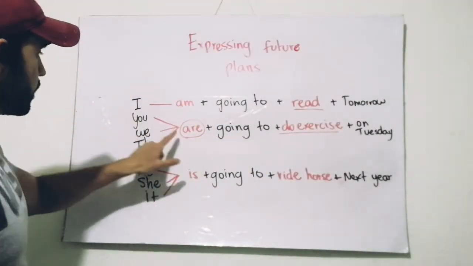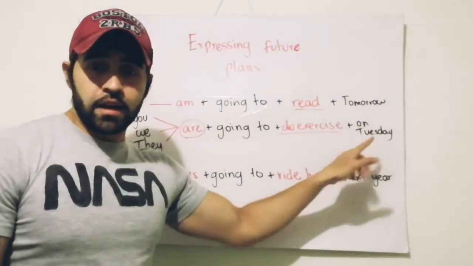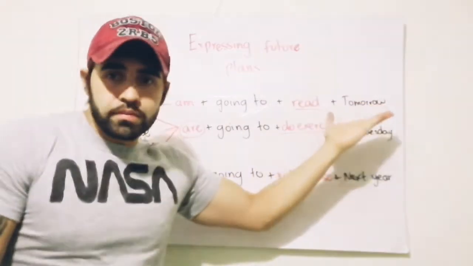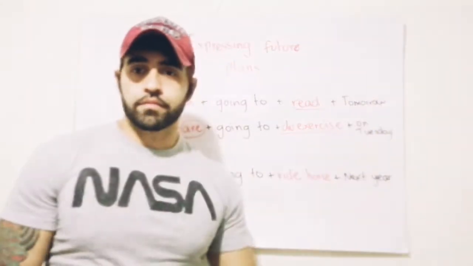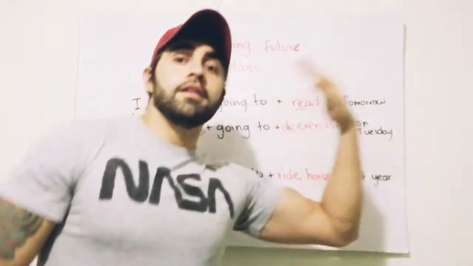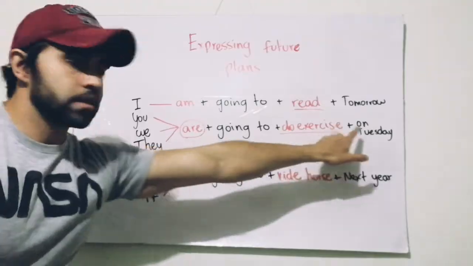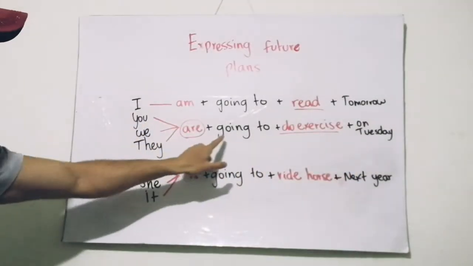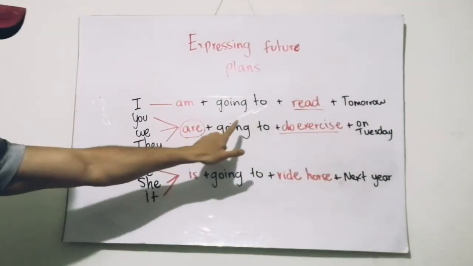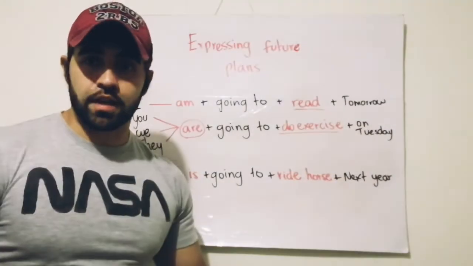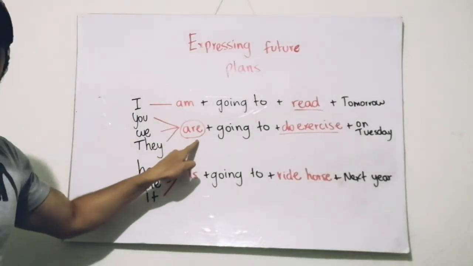So I say, you are going to do exercise on Tuesday. Not necessarily always has to be tomorrow, yes, but you can do it on Tuesday, yes, next Tuesday. Not yesterday, but you say next Tuesday or on Tuesday. So you are going to do exercise on Tuesday. We are going to do exercise on Tuesday. They are going to do exercise on Tuesday. Yes? All of these subjects, you, we, and they, work with the verb to be are.